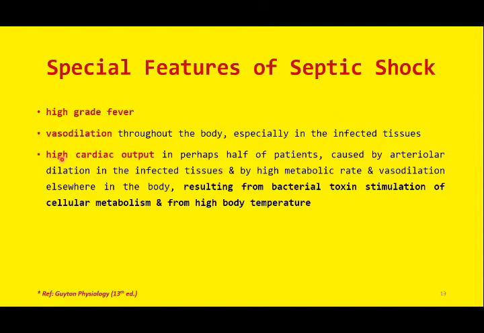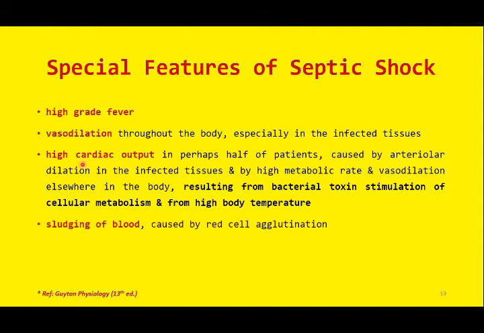And the reason for this high cardiac output is the release of toxins. Potent toxins are released by the bacteria, and these toxins increase the metabolic rate of the body, and this will increase the cardiac output.